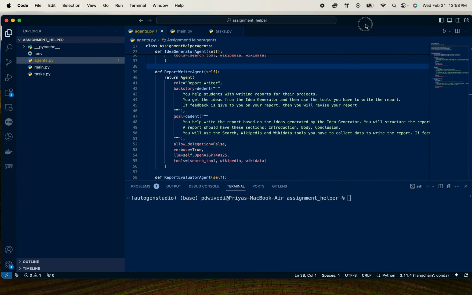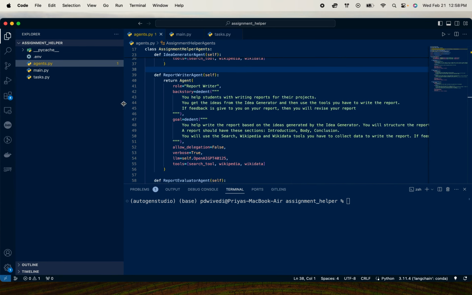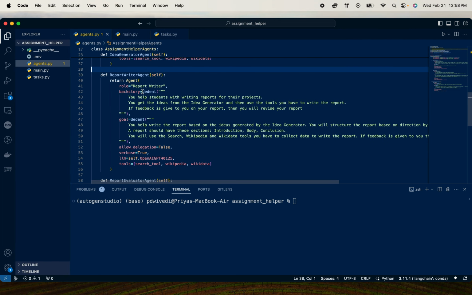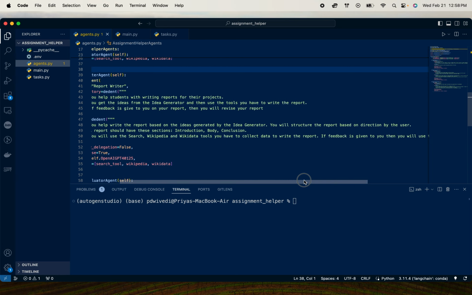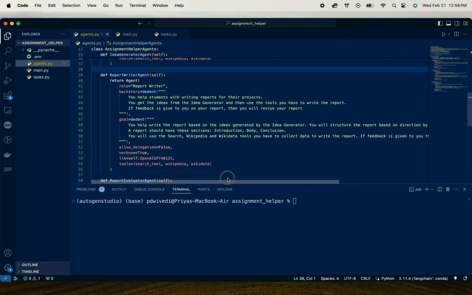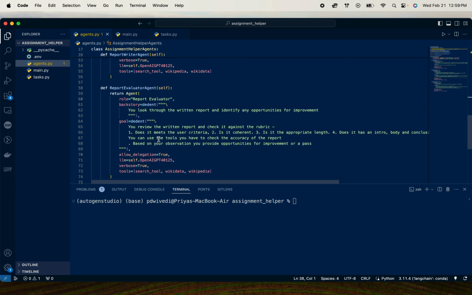Awesome. So let me go through the backstory here for one of the agents. For example, for the report writer, I wrote, you help students with writing reports, you get the ideas from the idea generator, and then you use the tools you have to write the report. If feedback is given to you on the report, then you will revise your report. And then in terms of details, I asked it to follow the directions from the user, have the report be intro, section, and body, and then use the tools you have.